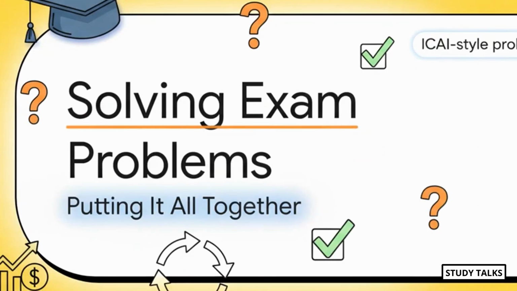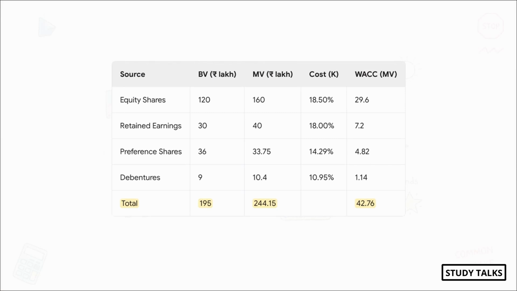Okay, the theory is done. Now it's time to put on our exam hats and apply everything we've just learned to a full-blown ICAI-style problem. This is where the rubber meets the road. So here is a typical WACC table that you'd build in an exam. You've got your sources of capital, their book values, their market values, their specific costs, and then you calculate the final weighted cost. But wait a minute.